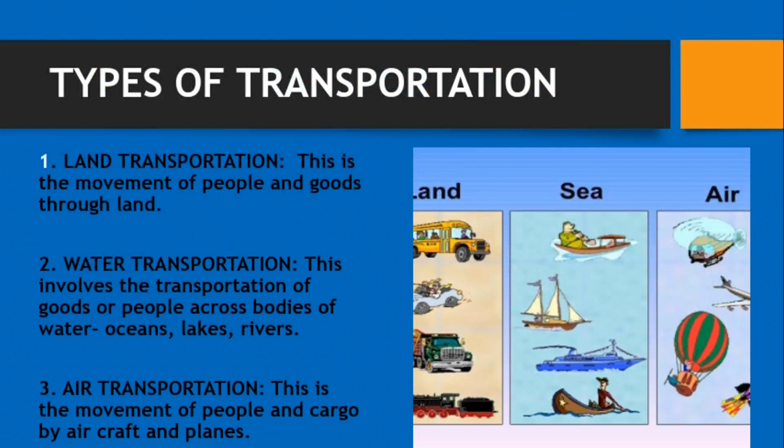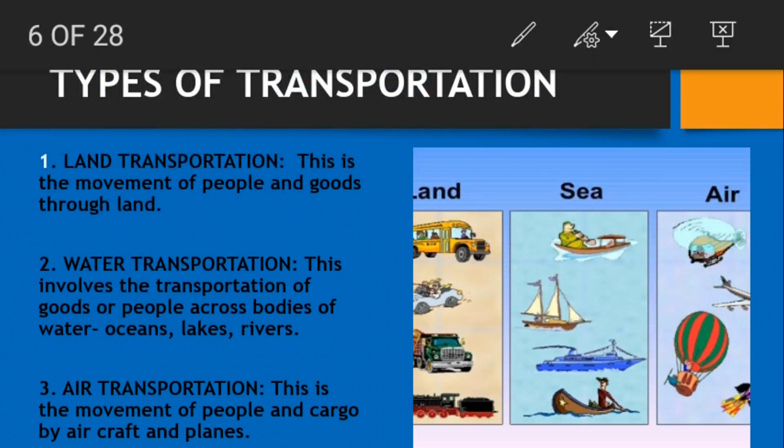Water transportation involves the transportation of goods or people across bodies of water, oceans, lakes, rivers. So they use ships, sail ships, cruise ships, tank ships. Then you have air transportation, the movement of people and cargo by craft or airplanes. It could be by helicopter, by aeroplanes, by hot air balloons. The image before you is showing the various means of transportation for land, sea, and air.